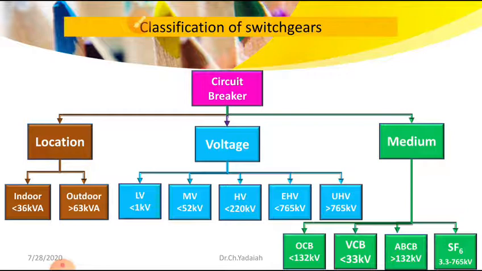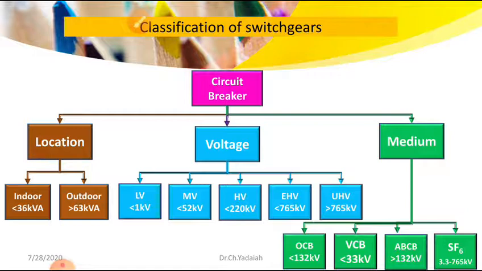Whatever charged particles are formed during the arc, during the ionization, positive charges and negative charges, the electrons, the negative charges, can be absorbed by the SF6 gas particles. Then there are no charged particles, no ionization takes place, and then there is no arc. That is the main thing. Let us see later its importance and how SF6 gas is superior to the other breakers.